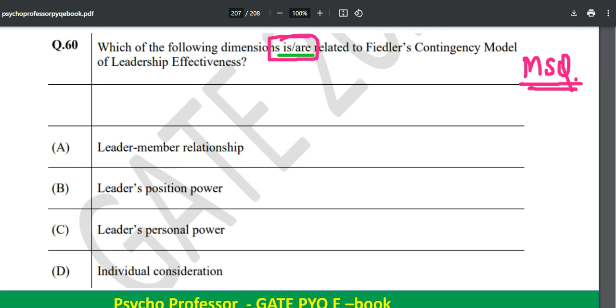Okay, it is a type of MSQ question, so you can take your chances. Maybe your answer can be wrong, but you will be saved from the negative markings as well. So don't worry about negative marking in these MSQ type questions. Now there are going to be two or more than two options correct over here. Let's try to find out.